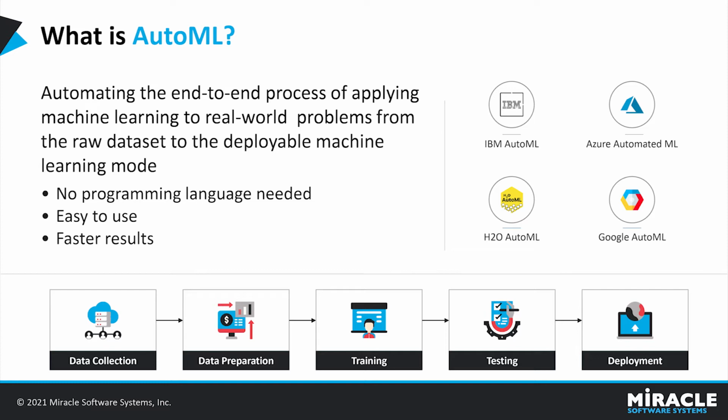AutoML is the process of automating the time-consuming iterative tasks of machine learning model development. It allows data scientists, analysts, and developers to build ML models with high scale efficiency and productivity, all while sustaining model quality. Traditional machine learning model development is resource intensive, requiring significant domain knowledge and time to produce and compare dozens of models. There are many automated ML service providers like IBM, Azure, H2O, and Google.